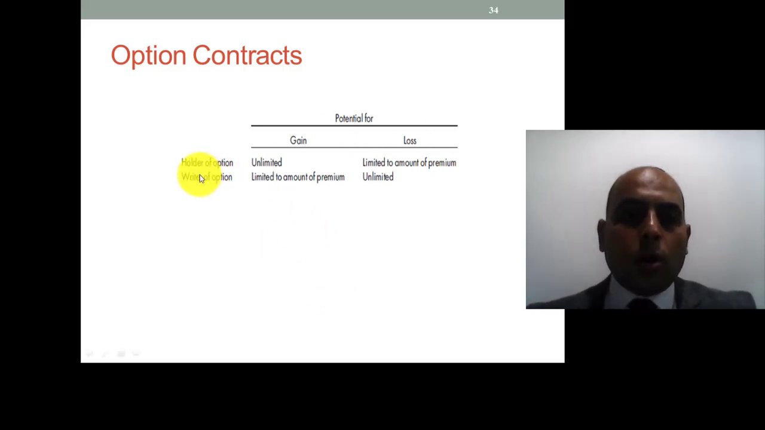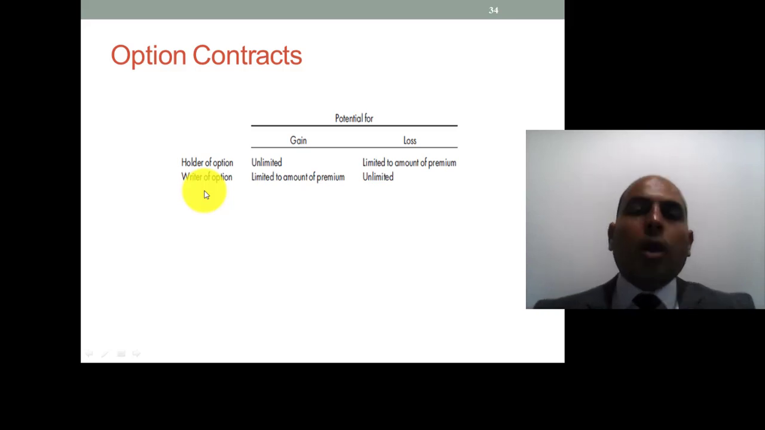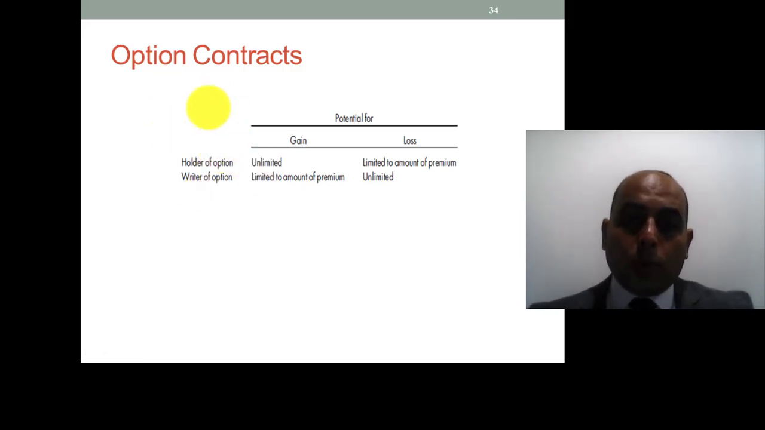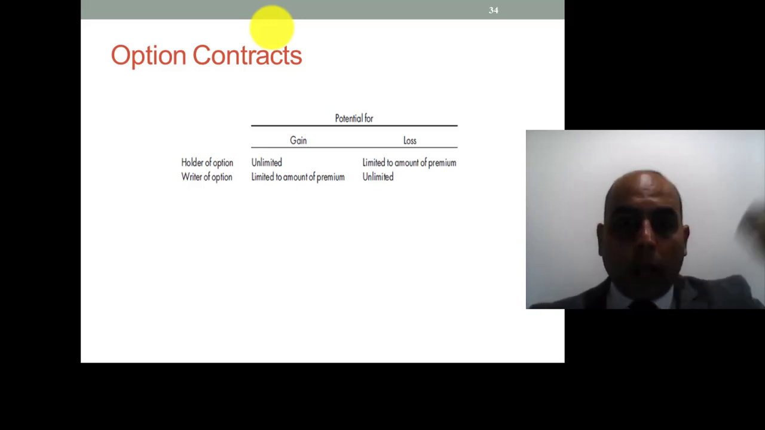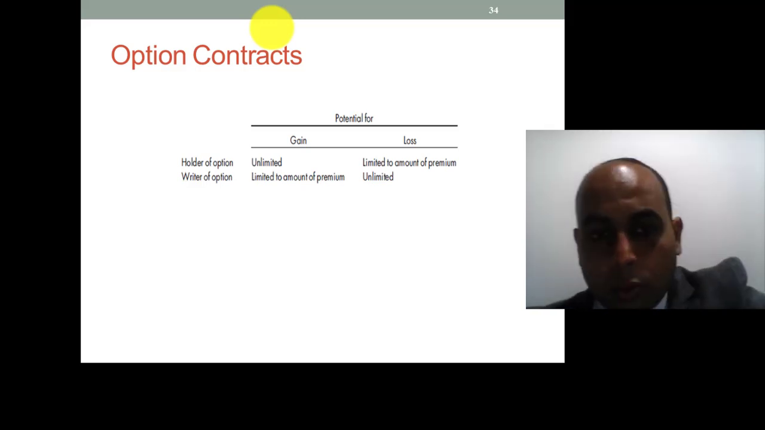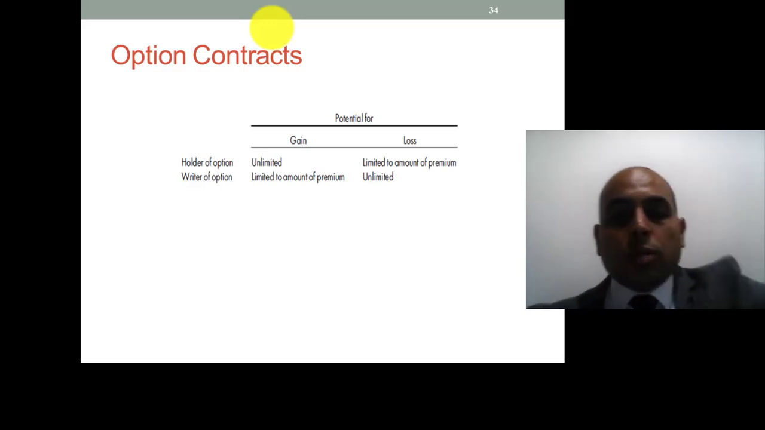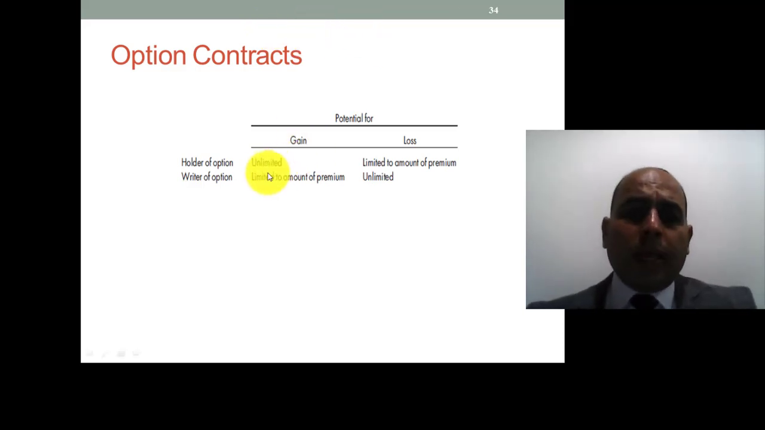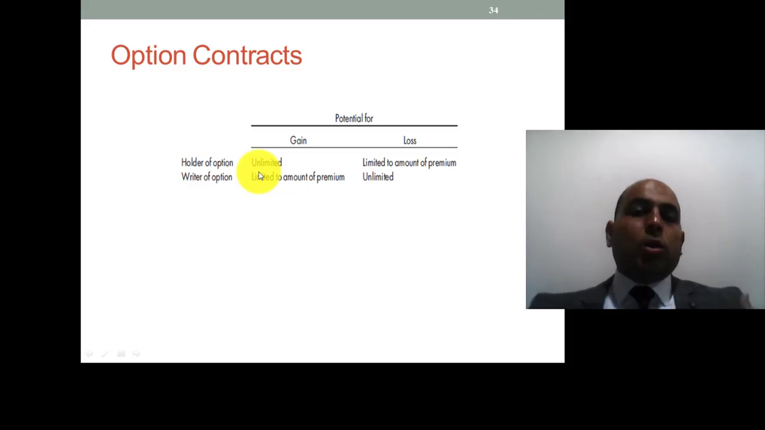Let us move to the holder of the option and the writer of the option. The holder is the person who holds the right to sell or to buy. This is the holder of the option who will decide to sell or to buy on the date of execution of the option. From his point of view, he has unlimited gain. The more the price increases, the more he will earn.